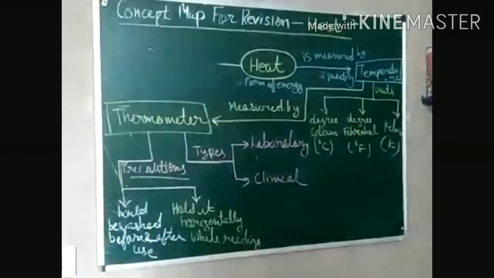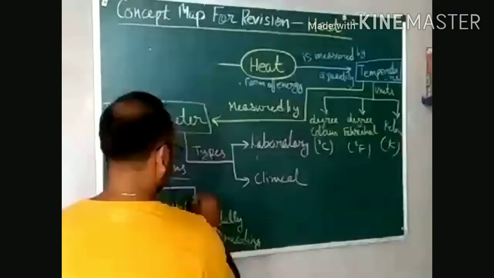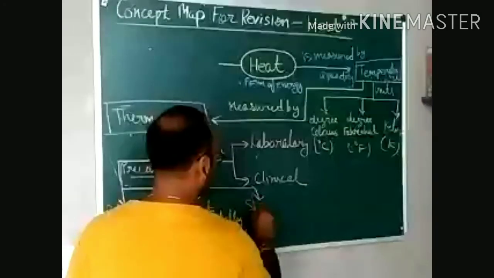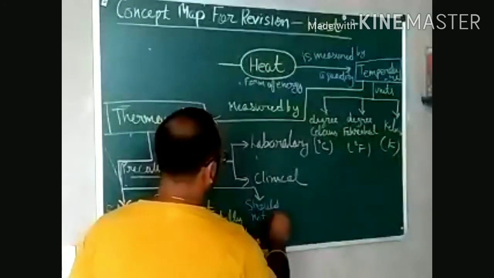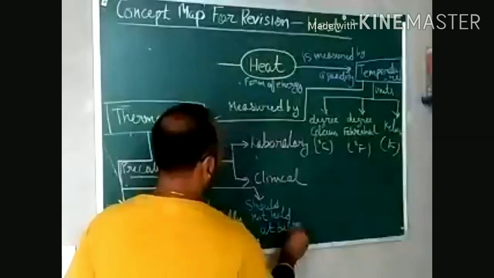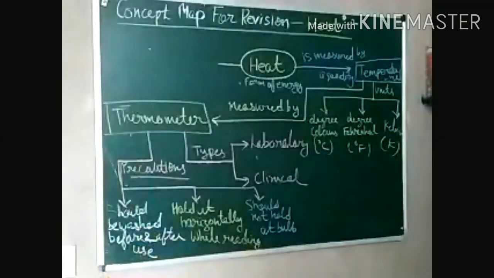Then the third one, when you hold it, we should not hold it at the bulb. You know that there is a bulb in the thermometer. We should not hold the thermometer from that bulb. That is very important.